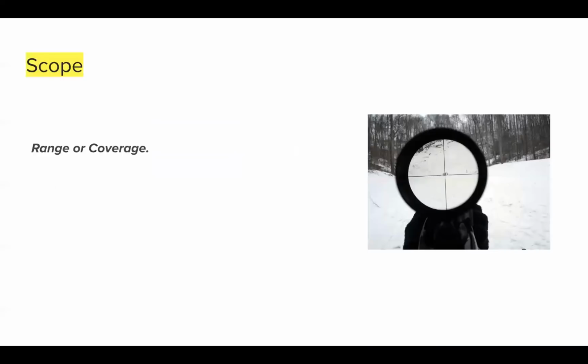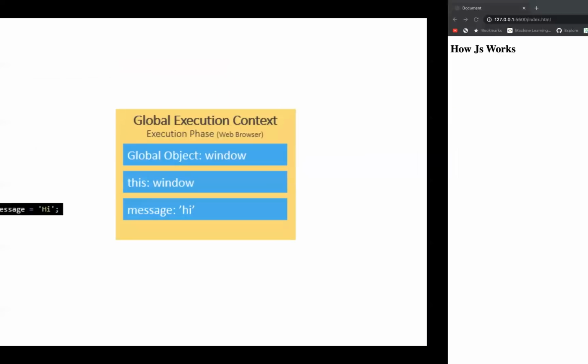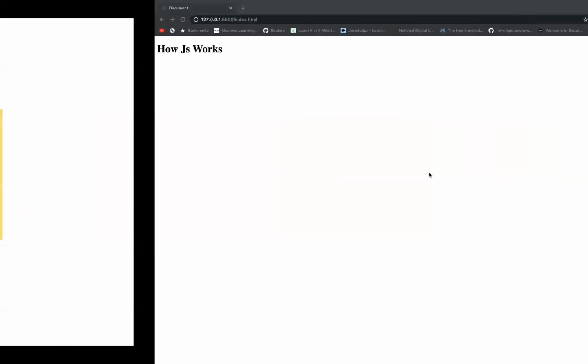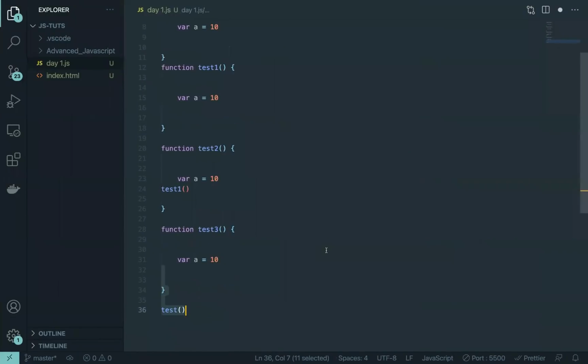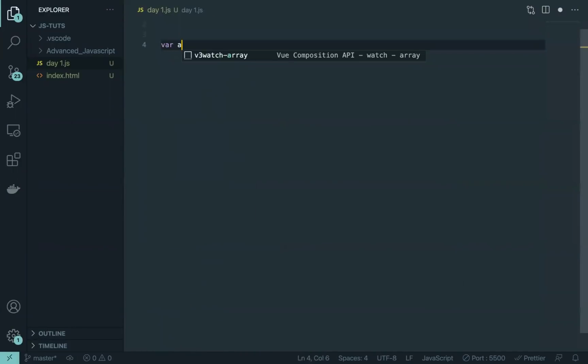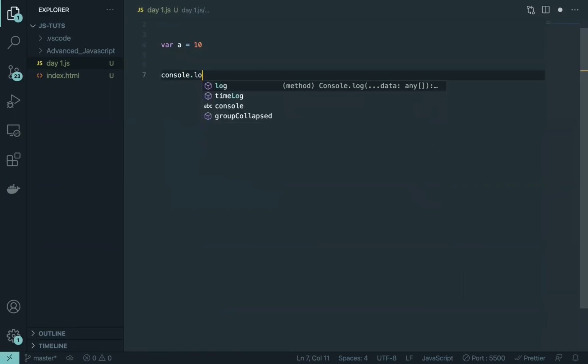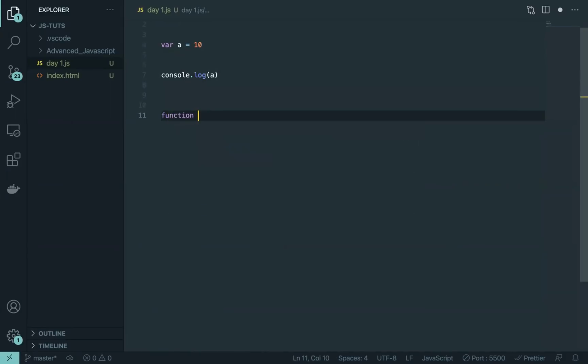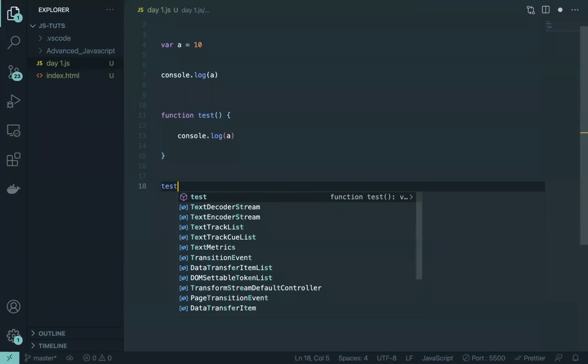Apart from that, we have the concept of variable scope. Now how does variable scope work? With our code, variable a is equal to 10, and it is accessible everywhere. So if I do console.log(a), it is accessible everywhere. Even if I just write a function test, keep console.log(a) here as well, and just execute it.